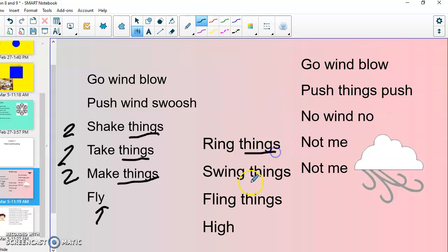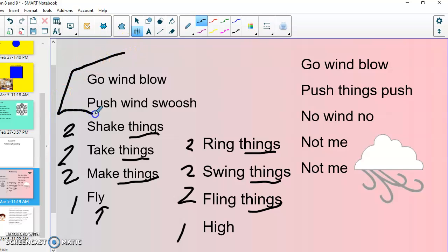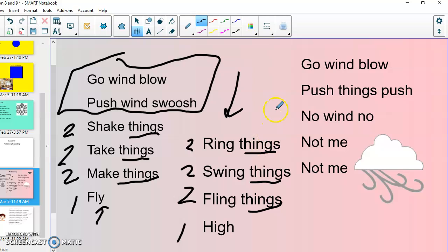Again, we're repeating things, and we're repeating the two words, two words, one. This one had a little bit more of an intro to it with the go, wind, blow, push, wind, swoosh. This one decided to go right into the 2, 2, 2, 1 and repeating with that things.